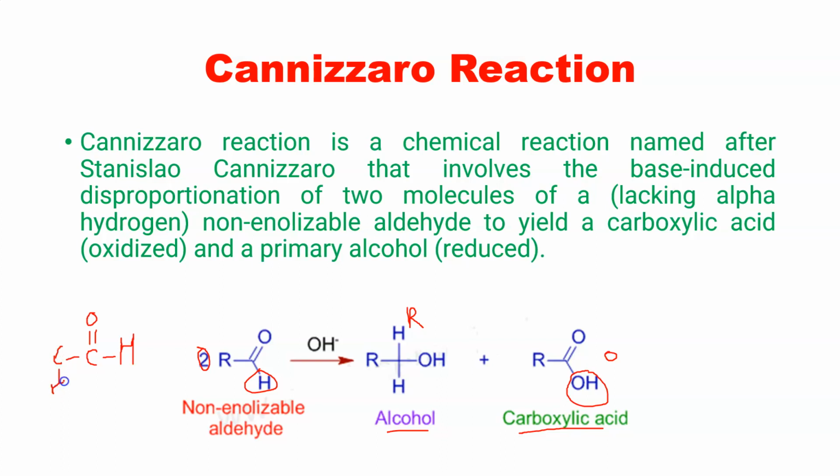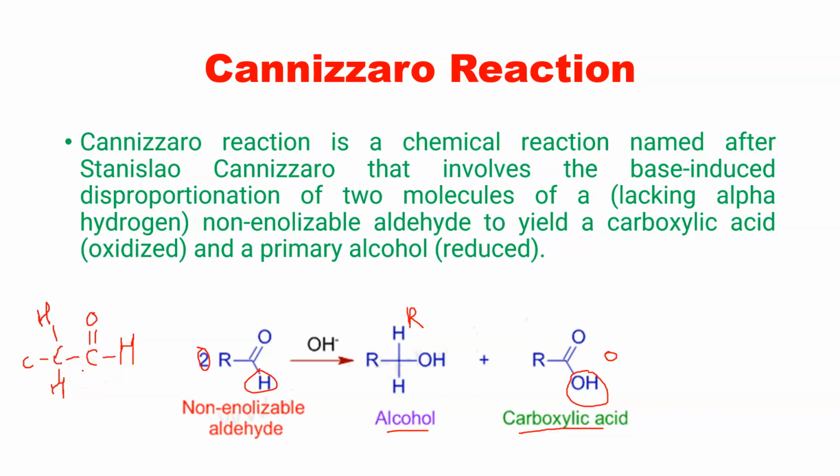I have written here the carbon, and one more chain of carbon, and this alpha carbon should not have an alpha hydrogen. Remember this is the requirement for the Cannizzaro reaction, and that is why it must be non-enolizable.